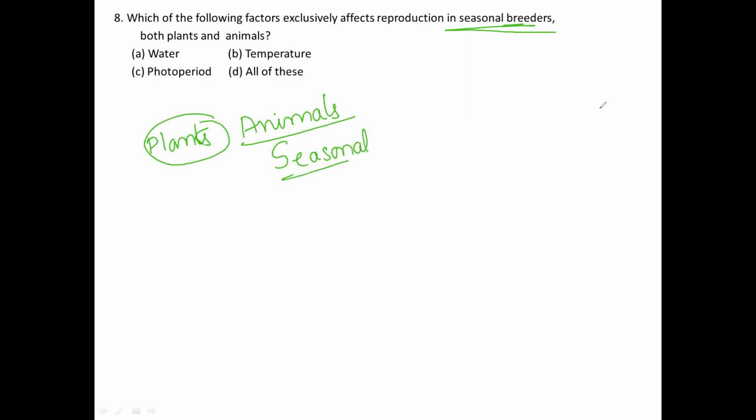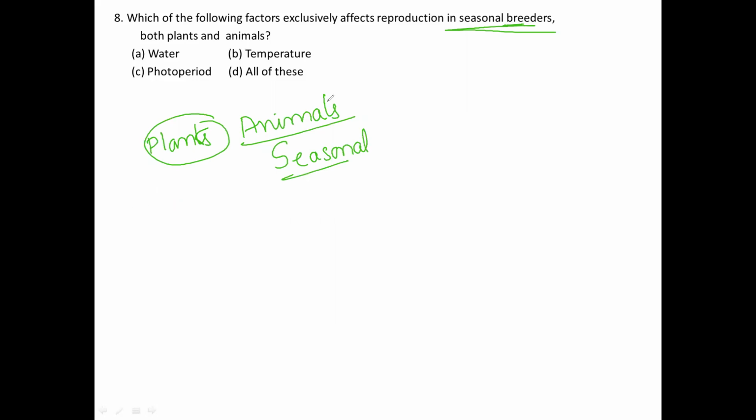So usually, in both plants as well as animals, some of the animals and some of the plants will exhibit seasonal reproduction, meaning during a particular season only they will reproduce. The reproduction is completely dependent upon the season. This type of organisms we call seasonal organisms or seasonal breeders.